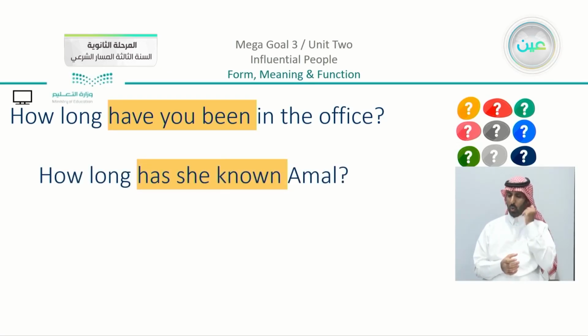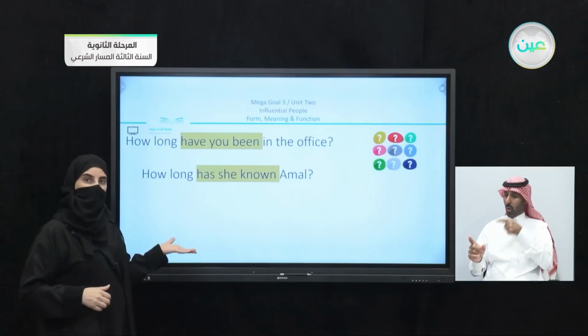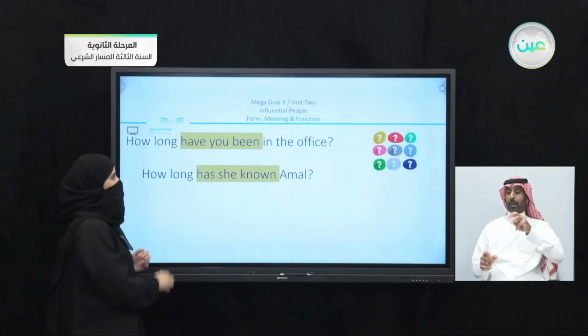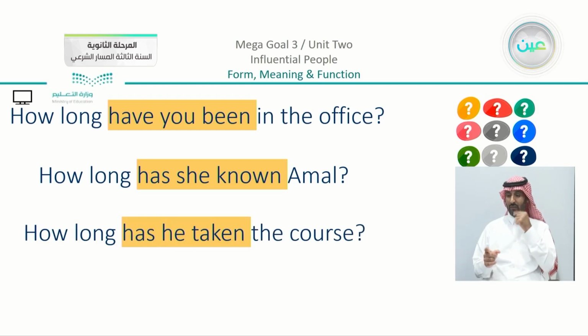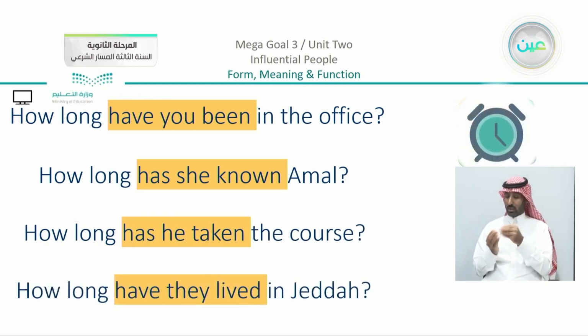How long has she known Amal? Since we are using a singular here in this sentence, we have has she known. How long has he taken the course? And we have here, how long have they lived in Jeddah? Also, you can notice that we are using the past participle with the helping verbs.